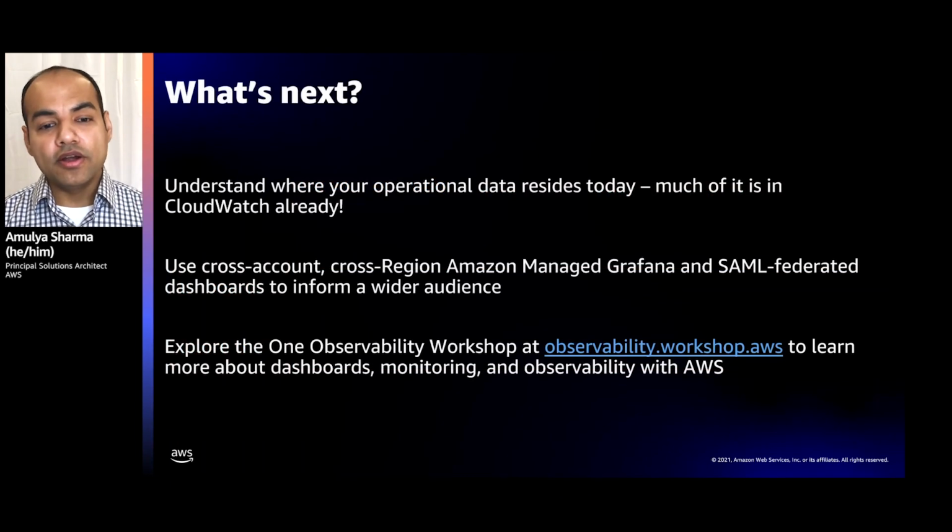So we talked a lot about all the persona-based dashboards. But what's next? First, you need to understand where your data is, and most of it might already be in CloudWatch, and you can start leveraging that and build dashboards on it right with CloudWatch dashboards. You can also give access to a wider audience of your dashboard using SAML federated dashboards with single sign-on or the identity provider of your choice.